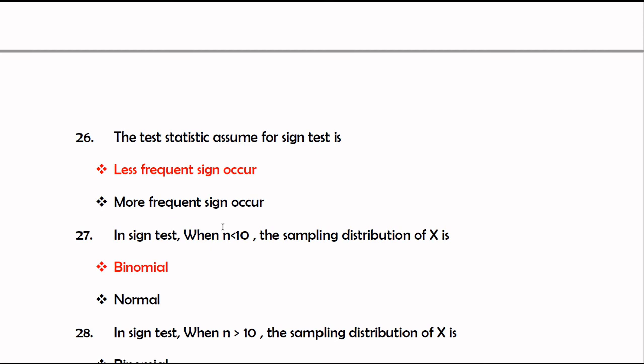Number 26. The test statistic assumed for the sign test is the less frequent sign. Suppose n is equal to 8, plus sign is 6 and minus sign is 2. So our less frequent sign is 2.